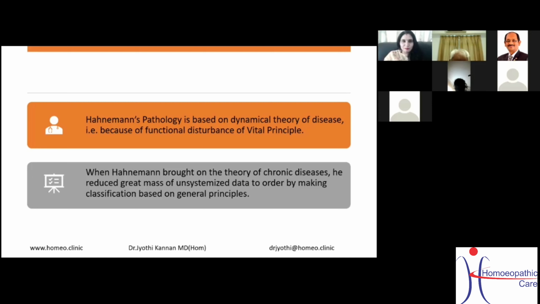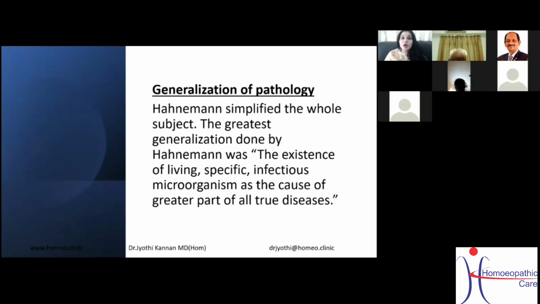Let's see what it is. Generalization of pathology. Hahnemann simplified the whole subject. The greatest generalization, if you see, was done by Hahnemann. Now, what I'm going to tell is what Hahnemann has told, but you have to understand that it is Stuart Close's concept of what Hahnemann is thinking in his mind. According to Stuart Close, Hahnemann's greatest generalization was the existence of living specific infectious microorganisms as the cause of the greatest part of all true diseases.